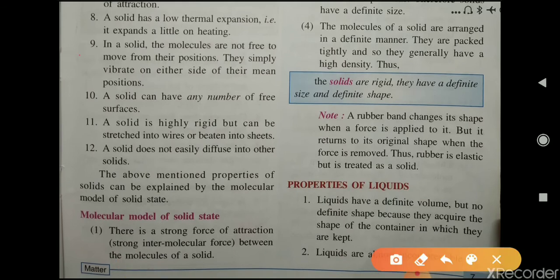Ninth one is, in a solid, the molecules do not move from their position. They simply vibrate on either side of their mean position, meaning the molecules of a solid do not move from their position because of the strong intermolecular force of attraction between them. They are closely packed and they are not free to move. They only vibrate about their mean position.